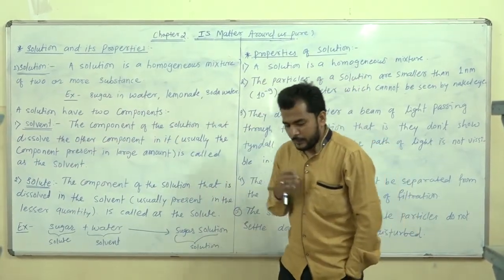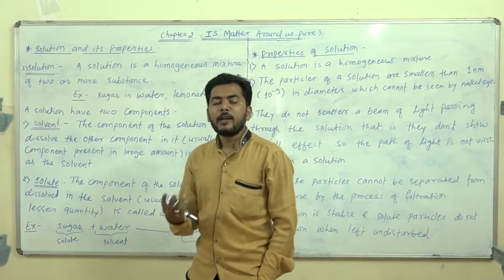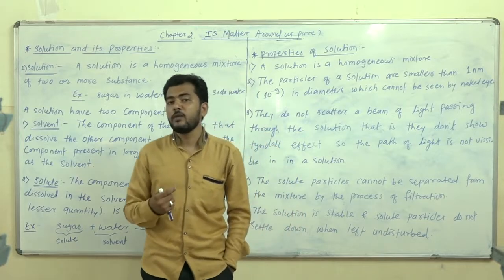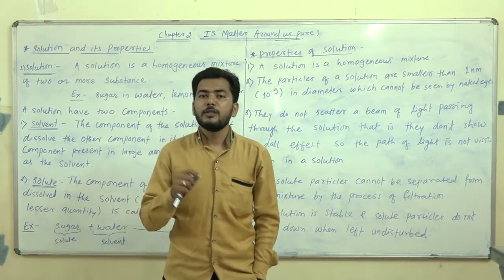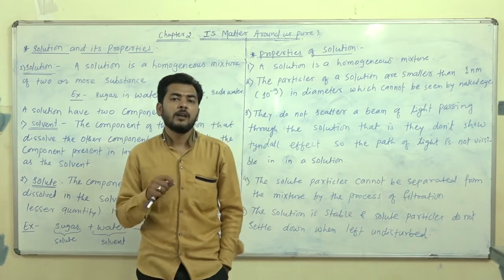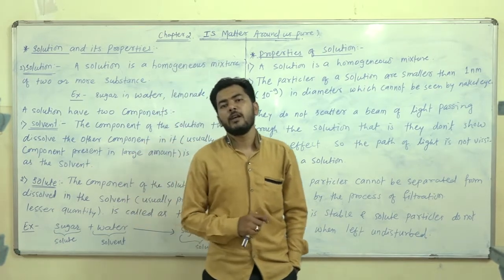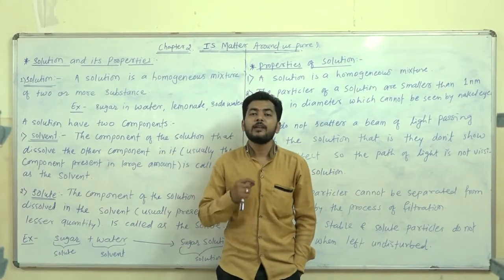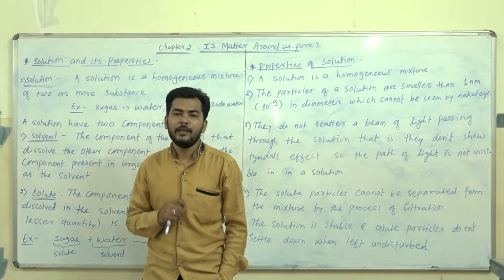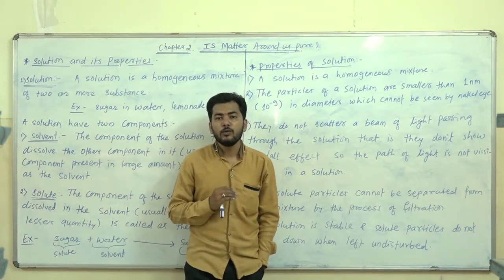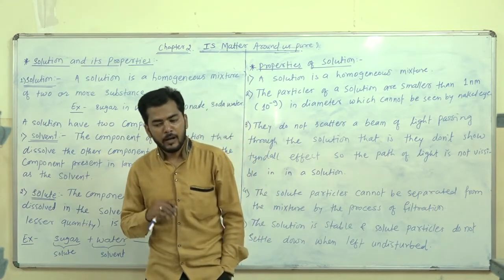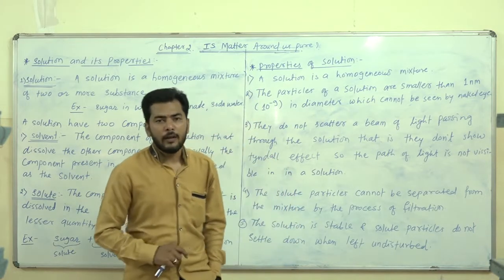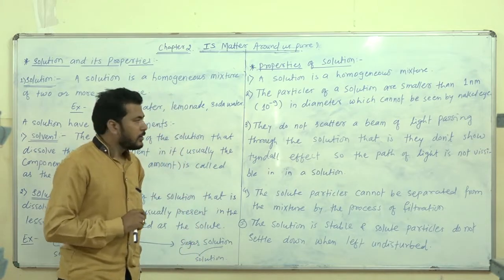Now the second type of mixture is heterogeneous mixture. In a heterogeneous mixture, the components of the mixture are not uniformly mixed together, and they give separation boundaries in it. That mixture is known as a heterogeneous mixture. Until now we have seen up to this, and you know it very well. I hope that you revised it.